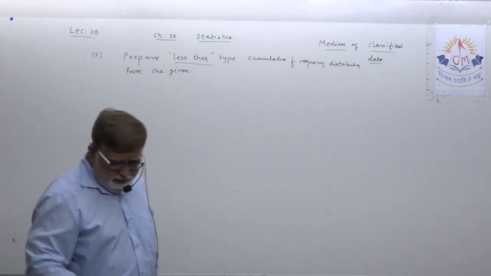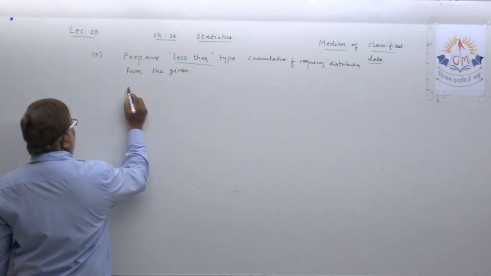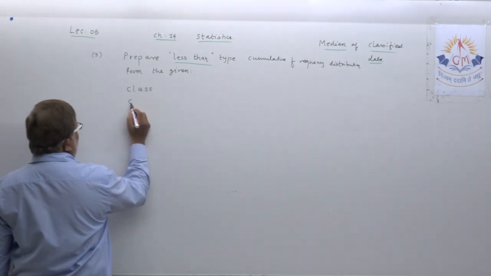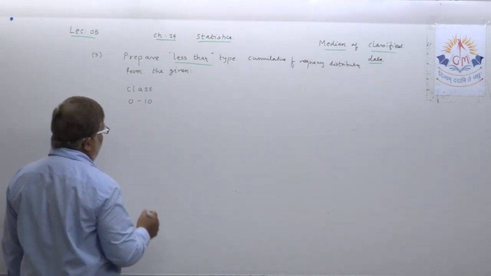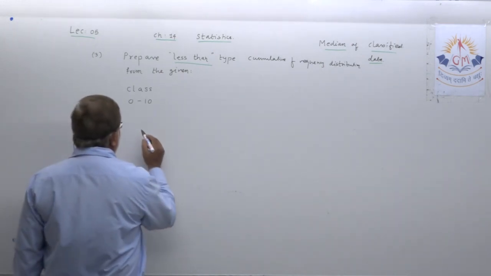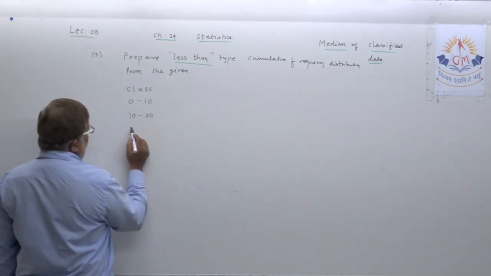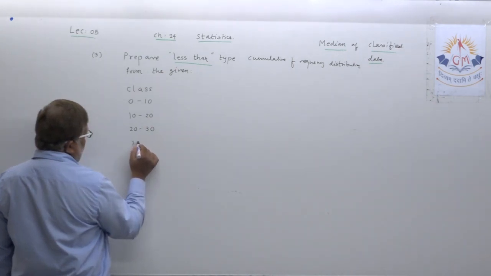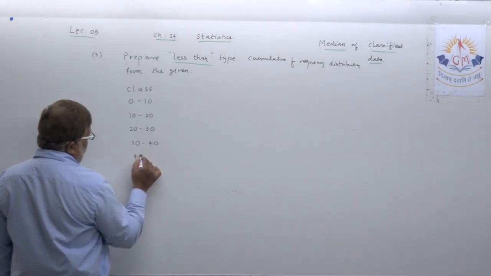Class: they are already given to you, 0 to 10. Frequency distribution will always be given to you: 10 to 20, then 20 to 30, 30 to 40 and 40 to 50.